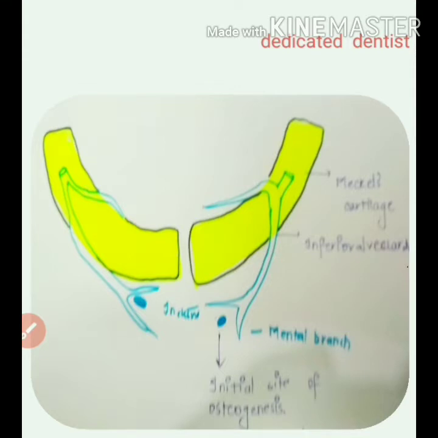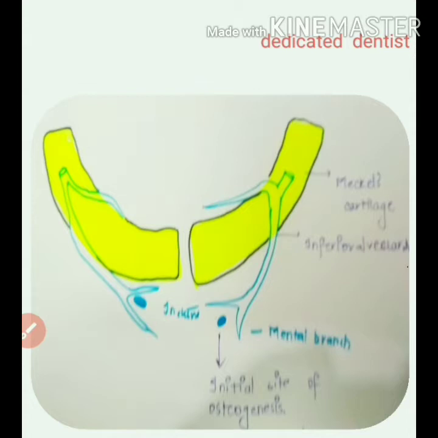You can see the yellow colored Meckel's cartilage there. There's the inferior alveolar nerve, which again divides into the incisive and mental branches, and around the division of the incisive and mental branches, you see that blue colored circle, that is the initial site of ossification. So the ossification center for each half of the mandible is present. It arises in the 6th week of intrauterine life in the area of bifurcation of the inferior alveolar nerve. You can see here the mental and incisive branches. From this the ossification spreads dorsally and ventrally, and this forms the body and ramus of the mandible.